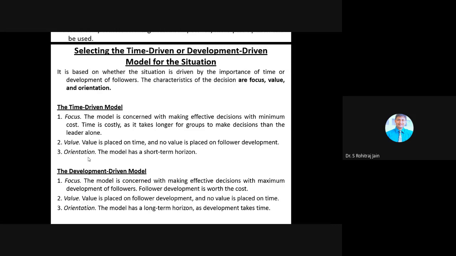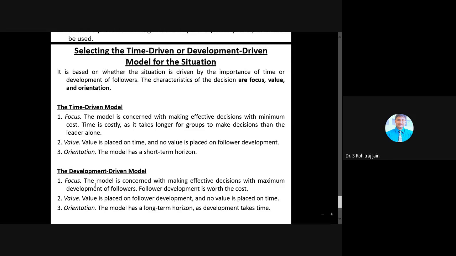Next we have the development driven model. The time driven model has three characteristics, and now we will understand the development driven model and differentiate between the two. When we speak about the development driven model, more and more importance is placed on development. You can see here focus.